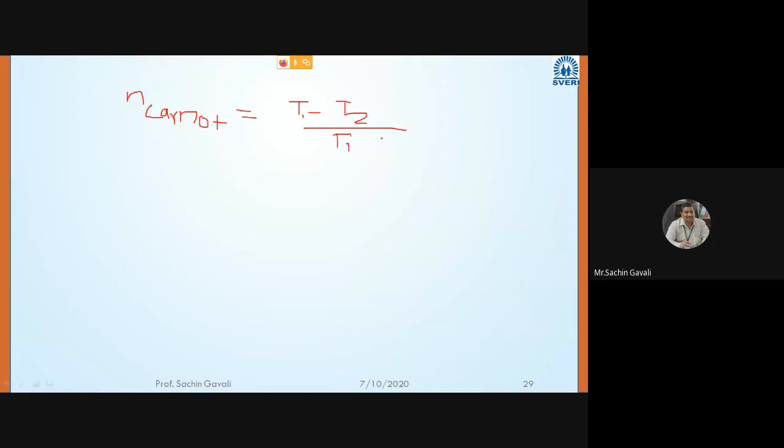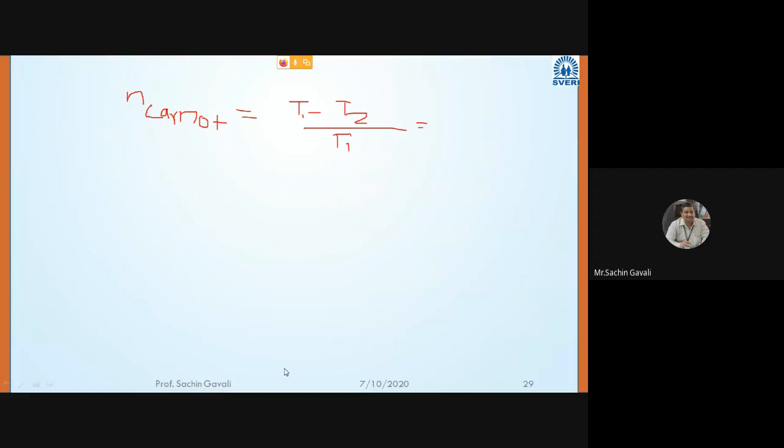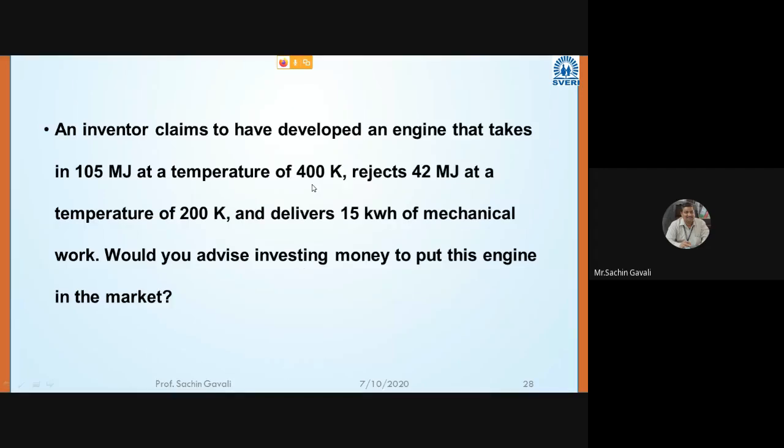T1 is the source temperature; I will not go into detail. The maximum temperature is the source temperature, so this will be T1 and this will be T2.